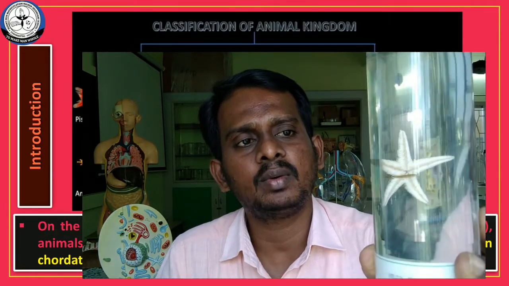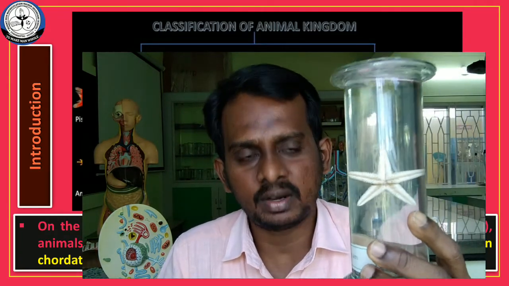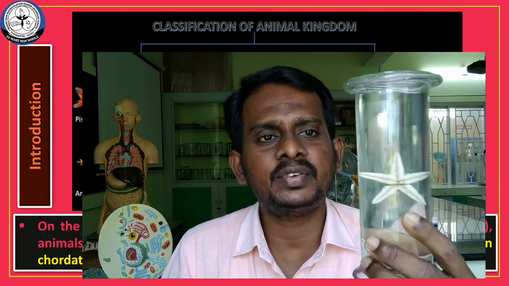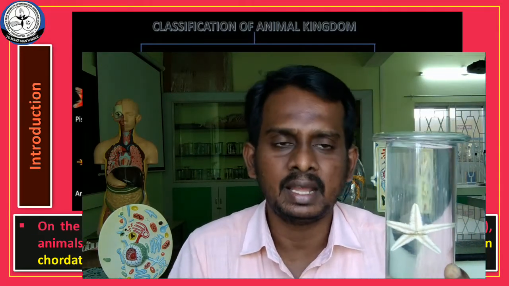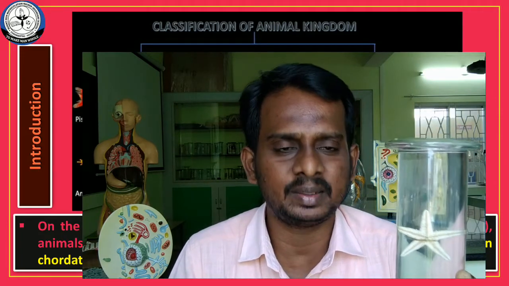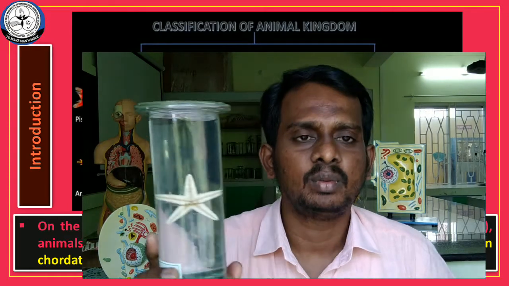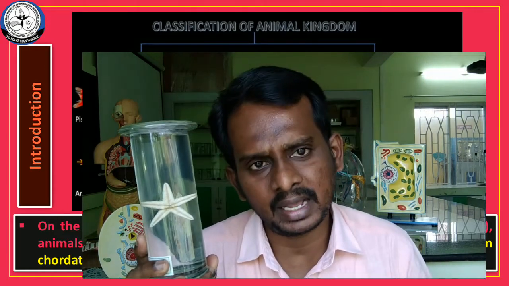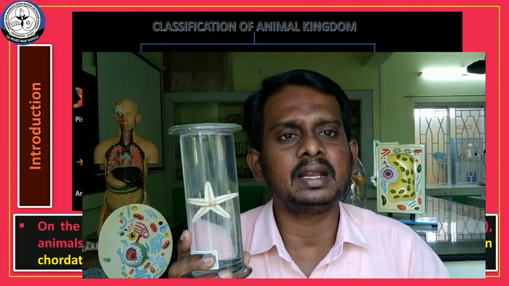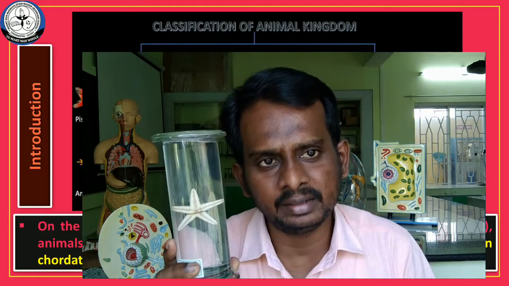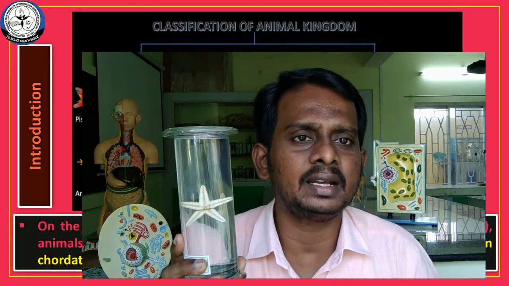And one more organism I would like to show you. This is the structure of a starfish. This starfish is also a marine organism, even though this organism comes under the other category called invertebrate. What is the reason? Because this animal has no notochord. Both organisms are living in the marine environment. ரெண்டுமே மரைன்ல தான் இருக்கிறாங்க.